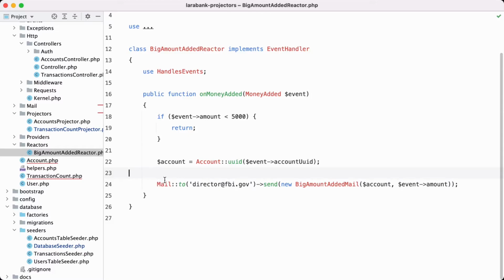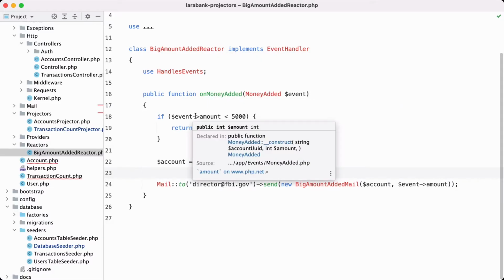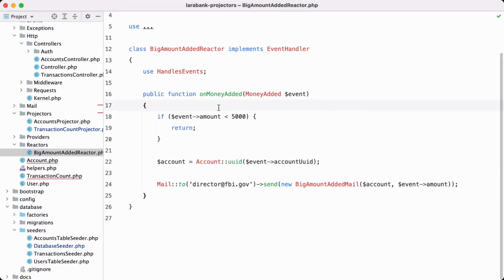We can replay the events as much as we like, but we don't want to notify the FBI when we replay the events. We only want to notify them when the original event happens. That's what you can do in a reactor. And shortly said, a reactor is for handling side effects of your code.